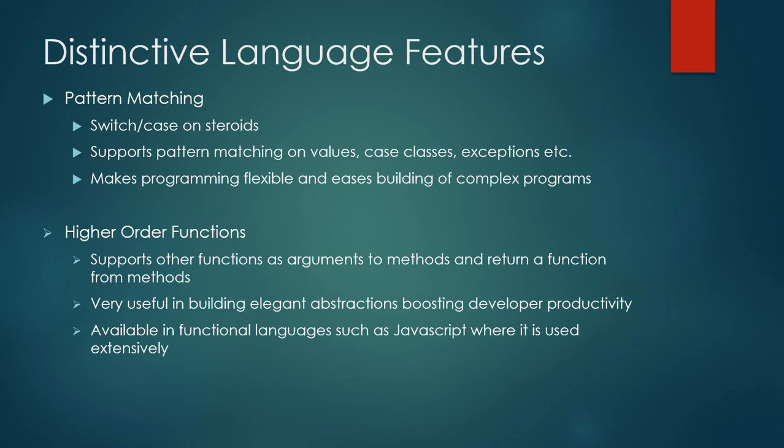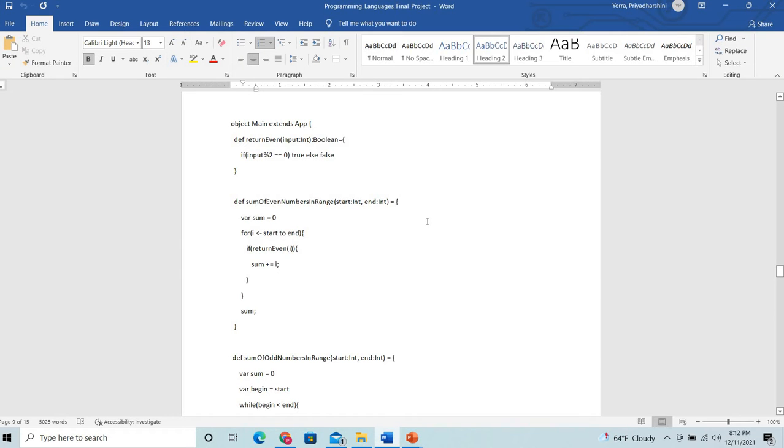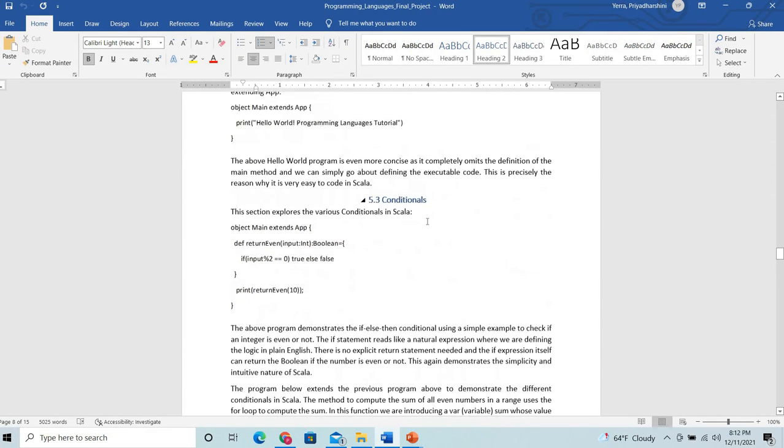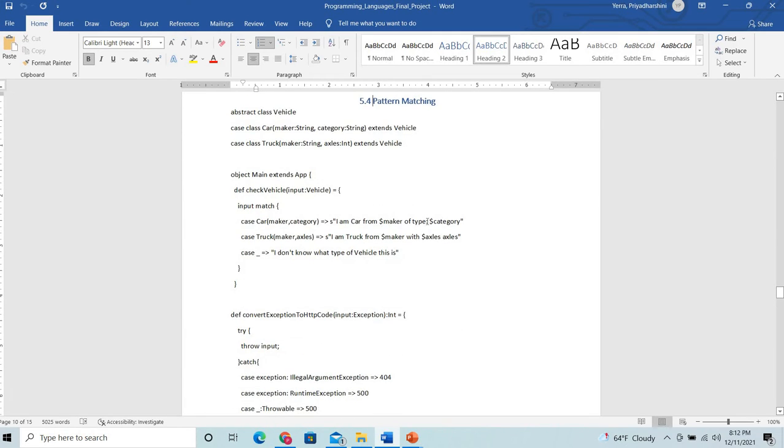Most of you know the switch statement, which we use in most programming languages. Here, I want to explain pattern matching with an example. Here I am declaring a car with two input arguments, maker and category, and also a truck with maker and axles.